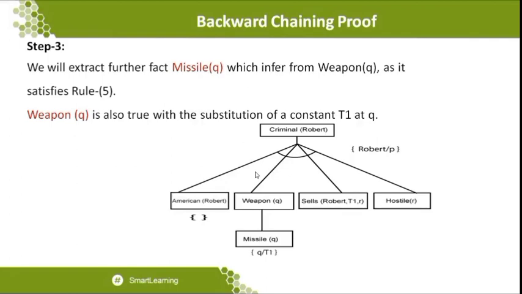constant T1 at Q. So why is the constant T1 given here? There is a difference between variable and constant. So why have I applied the constant? Here I'm just going to conclude that no further expansion is available. So I'm just applying the constant T1. That is the name which has been applied here. Okay, so let me go to the next one.